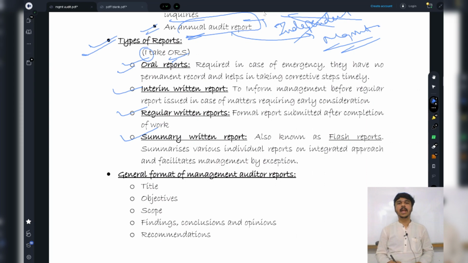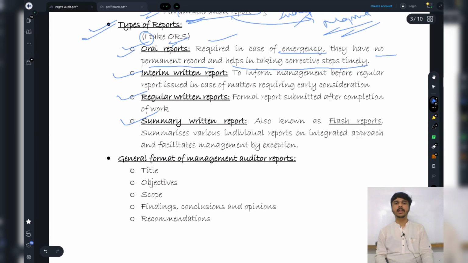Oral reports. See, in case there's some emergency and I don't have the time to write down the content and get it delivered, I will immediately go to the management and tell them this is happening, and changes happen immediately. So this is required in case of emergency. There is no permanent record because they are orally conveyed, and they help in taking corrective steps in time. Okay, there's a fire in your department, what are you going to do?